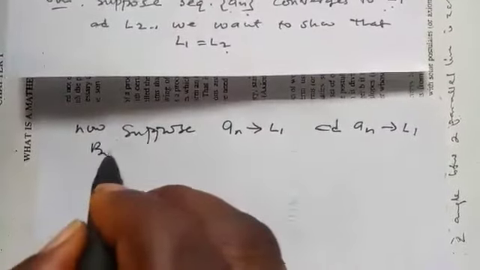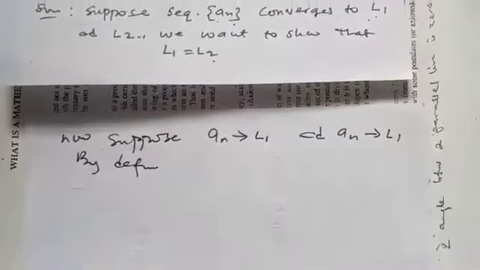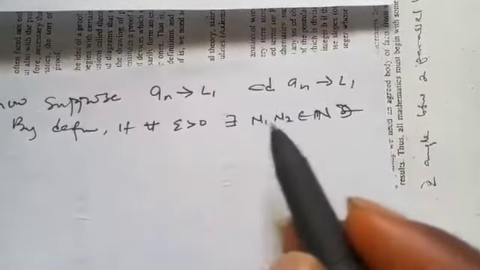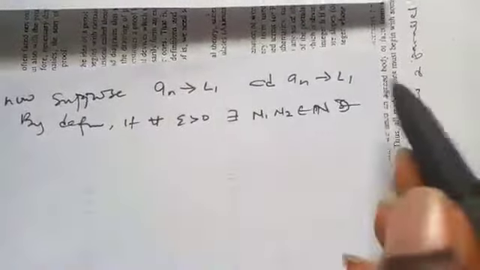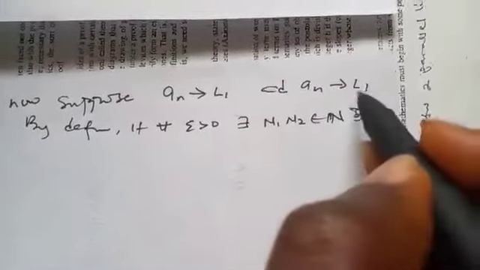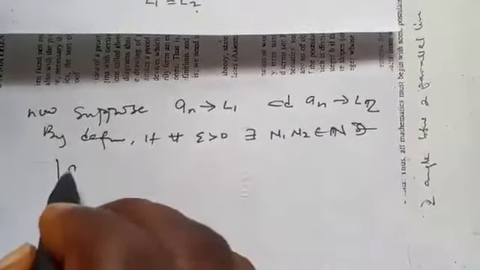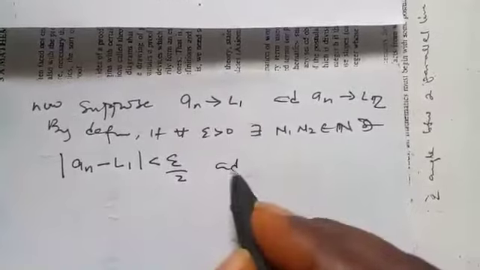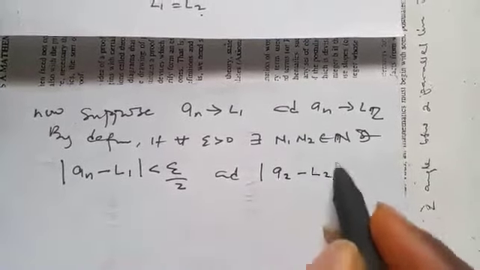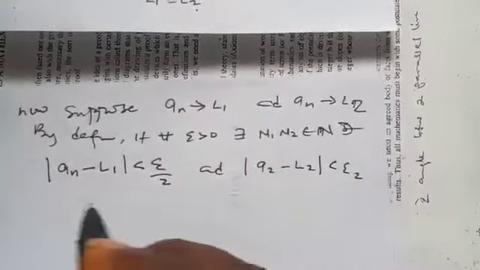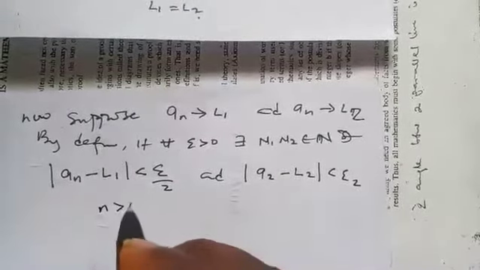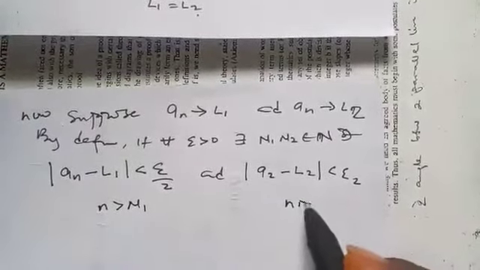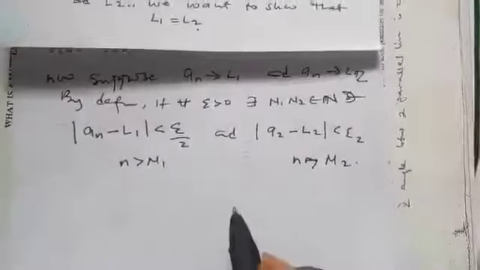Then by definition, for every epsilon greater than 0, there exist n1 and n2, because we have these two limits, such that, as we remember from our definition, absolute value of an minus L1 is less than epsilon over 2, we want to divide it into 2, and absolute value of an minus L2 is less than epsilon over 2. This one is for all n greater than n1 and for all n greater than n2.